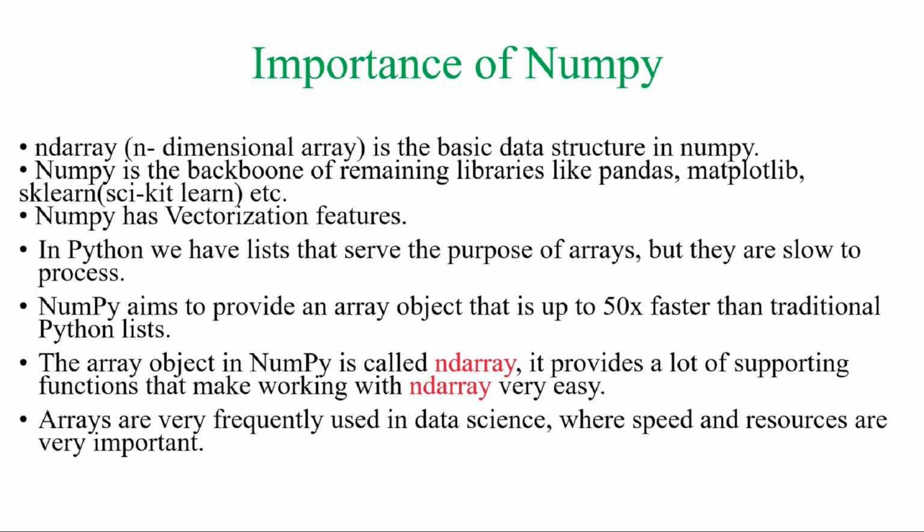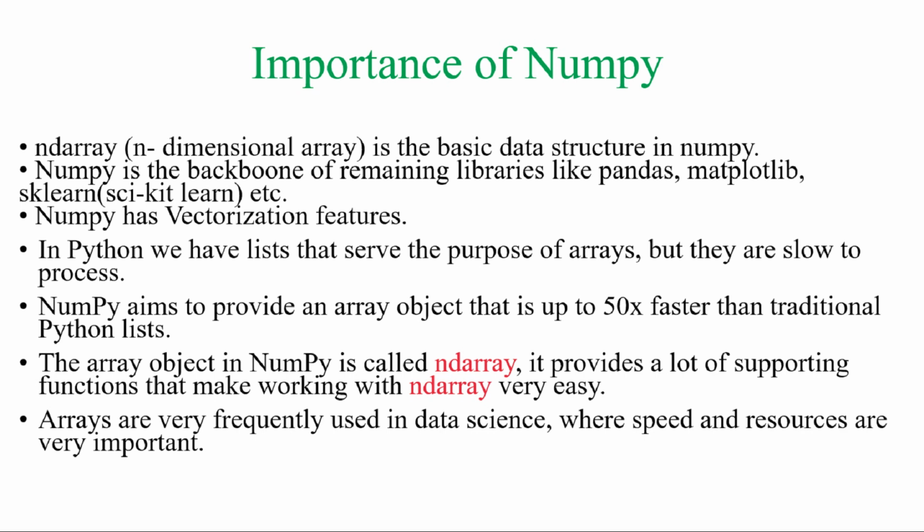NumPy gives vectorization of the features. In Python, we have lists that serve the purpose of arrays, but they are very slow to process data. So that's why we are not much dependent on lists. For ordinary operations, lists are okay, but when you go for complex operations, lists are not sufficient. They are very slow compared to NumPy arrays. NumPy aims to provide an array object that is very fast, mostly 50 times faster than the traditional Python list.